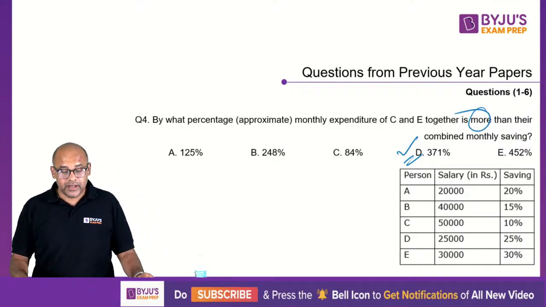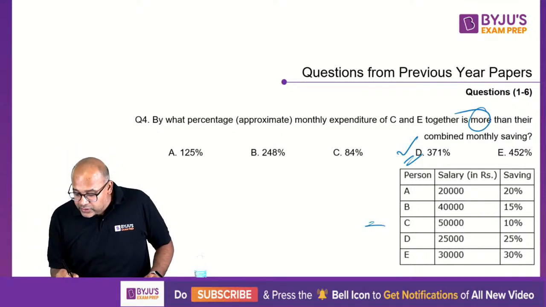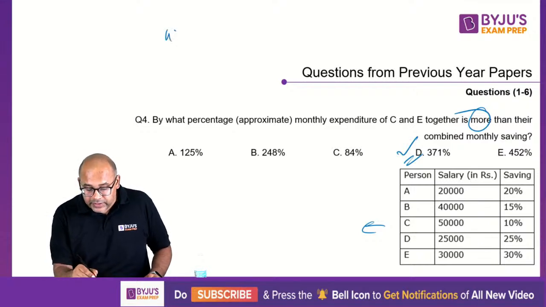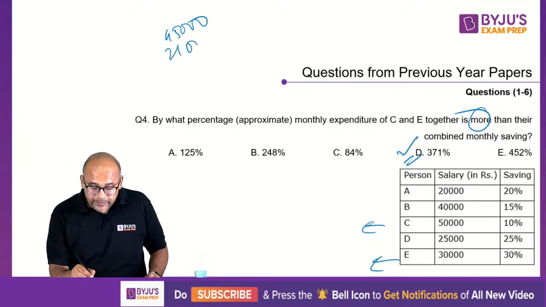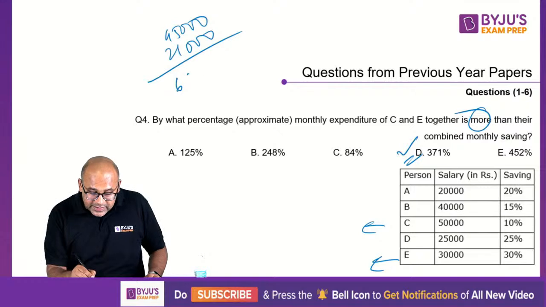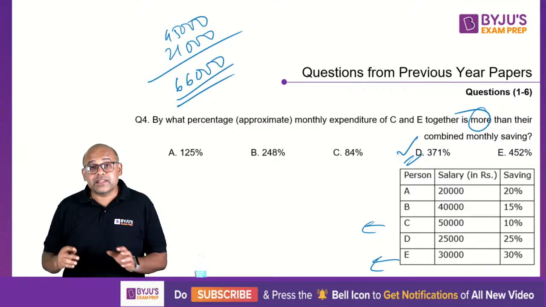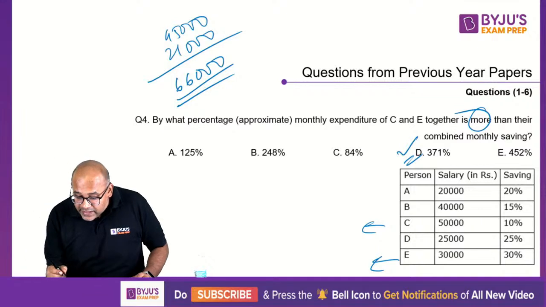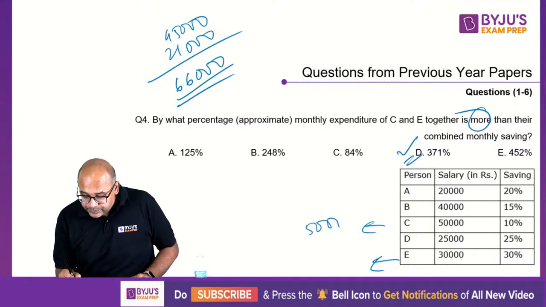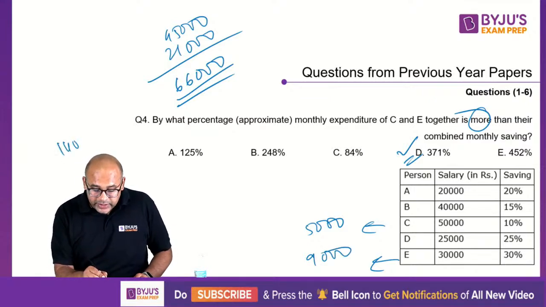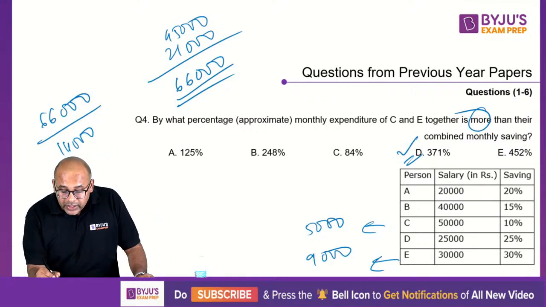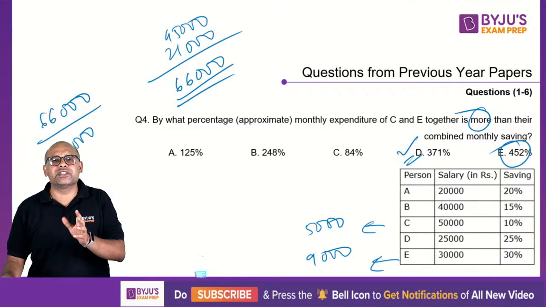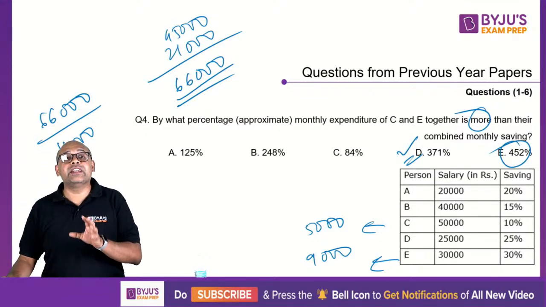Remember, they're talking about more. That's the trap. So if you notice, expenditure of C and E: 90% is expenditure, which is 45,000. And E, 70% is expenditure, which is 21,000. So the total expense is 66,000. This is how much more than the savings. So savings is 5,000 and saving here is 9,000. So savings are 14,000. So 66,000 divided by 14,000, when you do, you will get close to 452, 460, 470, something like that. It is actually 470 you will get.